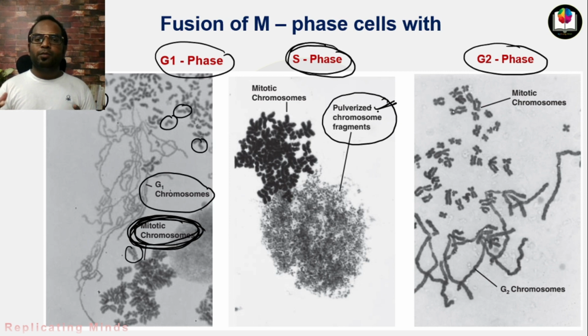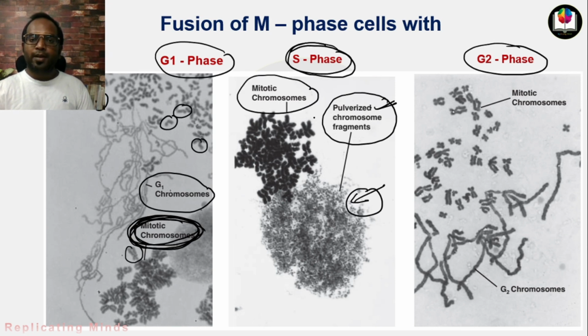They are so mixed with each other that the picture is not so clear, because the amount of DNA got doubled. But the mitotic chromosomes are very compact, very short, and very defined.